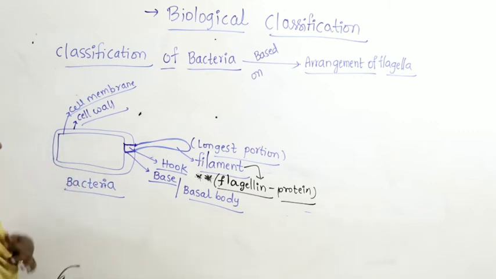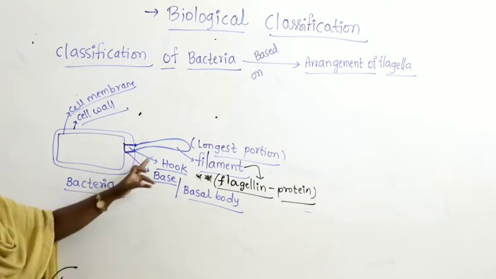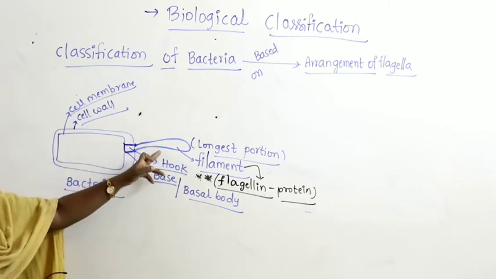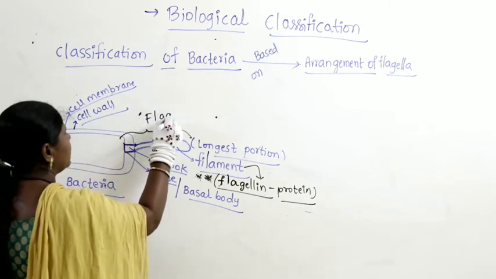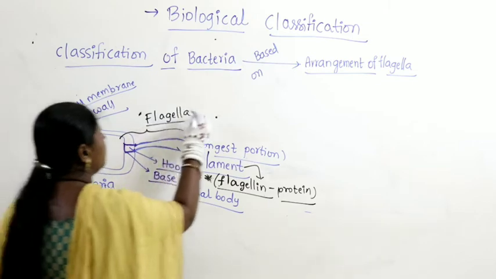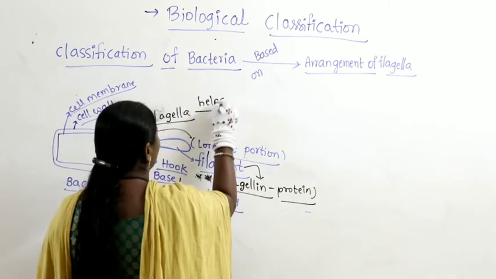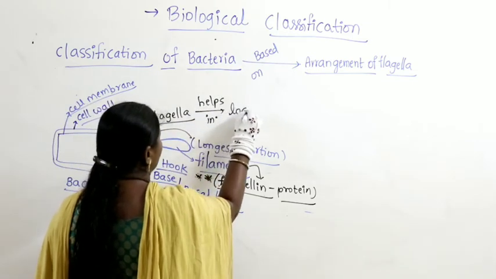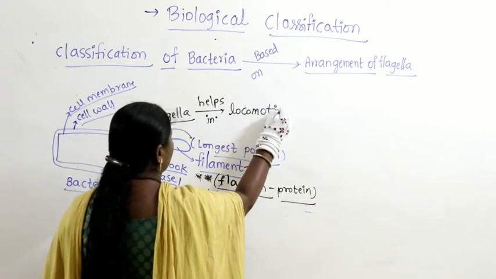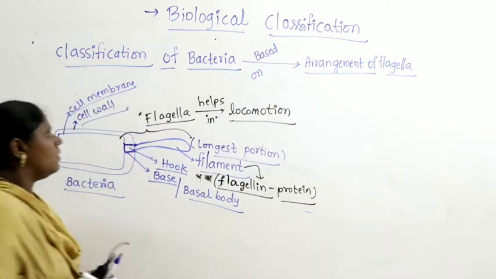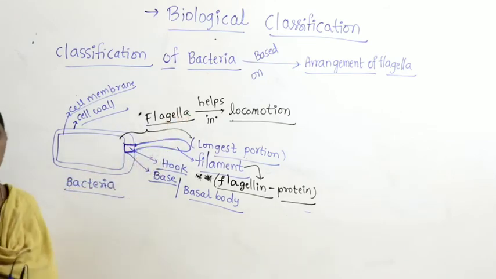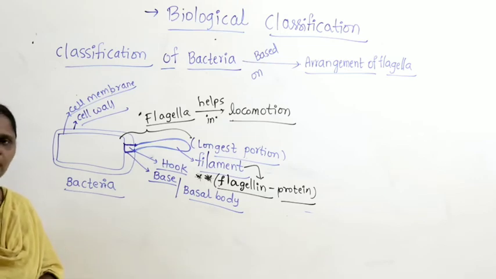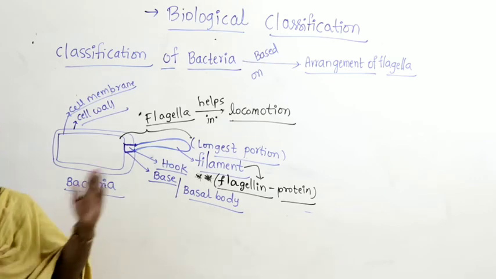Now this is the hook and this is the basal part here. This whole structure, from here to here, is the flagella. Flagella helps the bacteria in locomotion. What is locomotion? You all know it very well: the movement from one place to another.